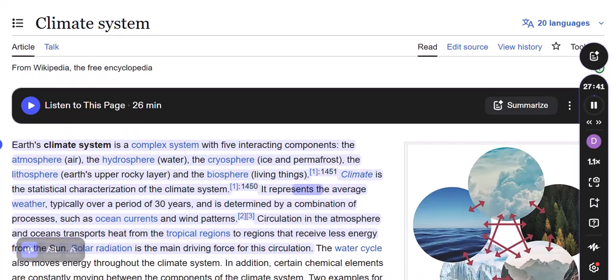It represents the average weather, typically over a period of 30 years, and is determined by a combination of processes such as ocean currents and wind patterns. Circulation in the atmosphere and oceans transports heat from the tropical regions to regions that receive less energy from the sun. Solar radiation is the main driving force for this circulation.